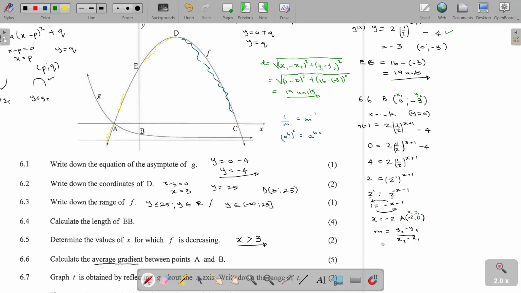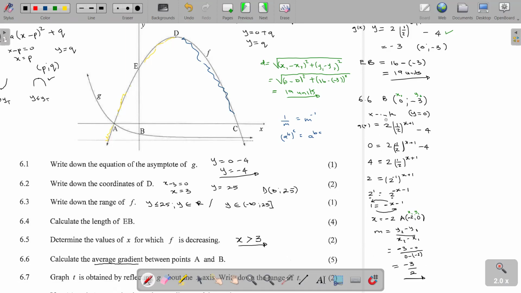So our gradient is going to be equal to y2, which is minus 3, minus 0, divided by 0 minus minus 2. So eventually our answer is going to be negative 3 over 2 as our average gradient. Our average gradient is negative 3 over 2.